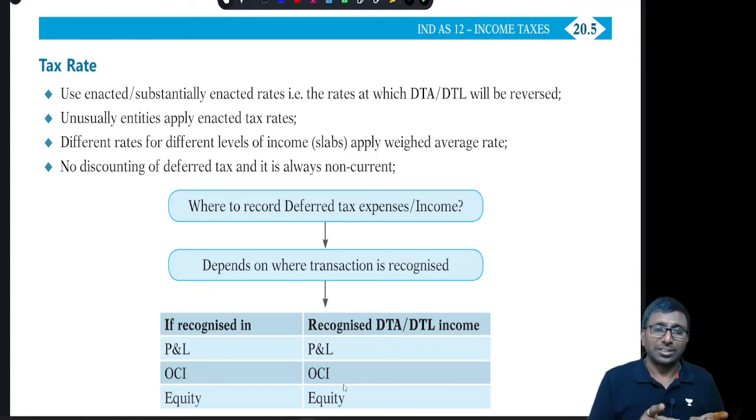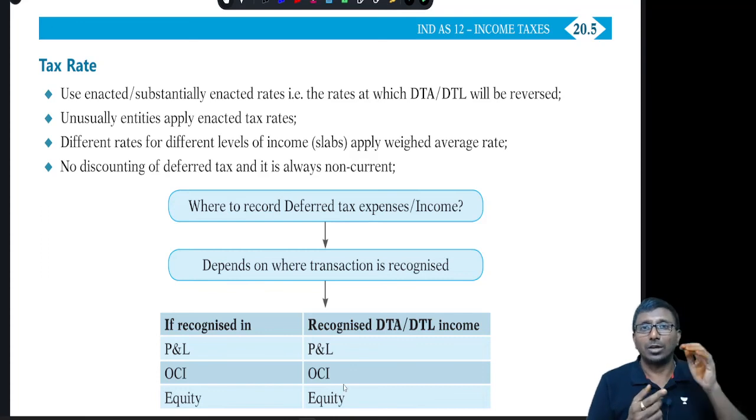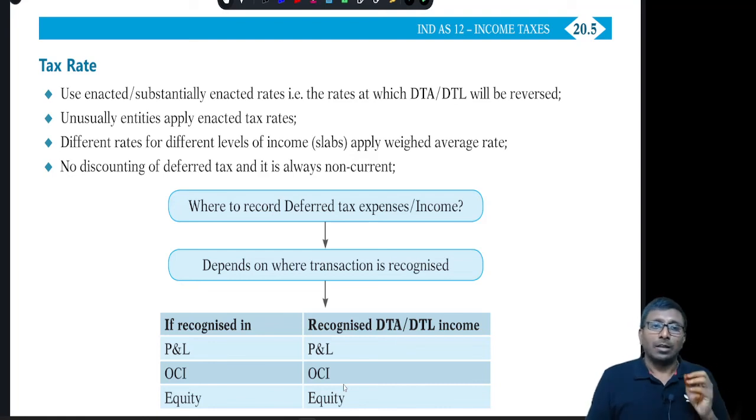Next, with respect to deferred tax, there is no discounting concept. And a deferred tax asset or liability is always non-current. Next, deferred tax asset and deferred tax liability, you are supposed to always present in net if they arise from the same country's act. If it is arising from the same country's act, then you are supposed to present it in net. So asset minus liability or liability minus asset, whichever is higher, the balance number will be presented in the balance sheet.